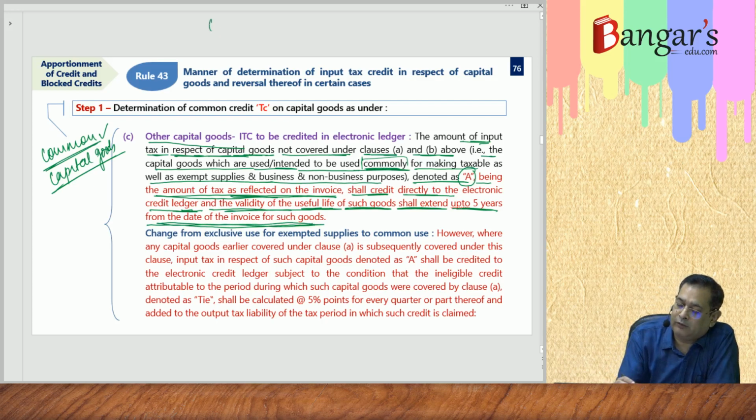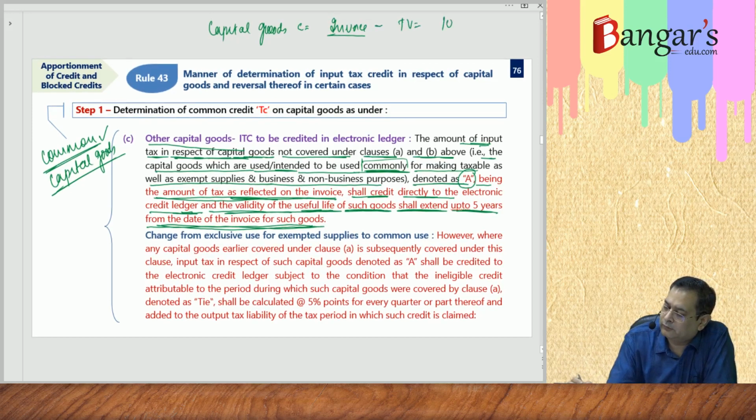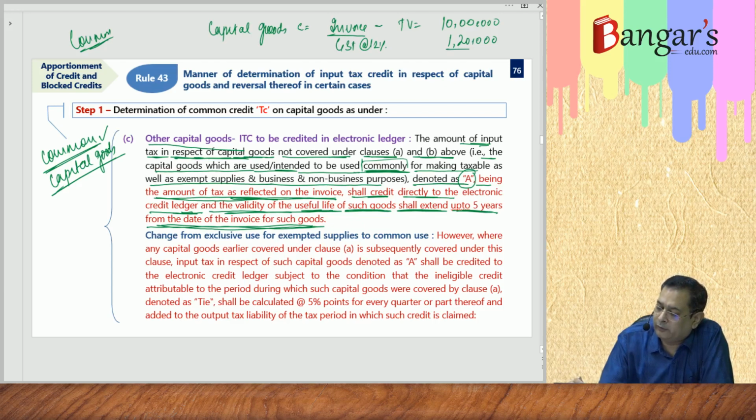So we have purchased a capital good C. In invoice, the transaction value is 10 lakh rupees. And GST so paid is at rate of say 12%, 1,20,000 rupees. And this is common. So this 1,20,000 rupees denoted as A, the credit will be credited where? In the electronic credit ledger.